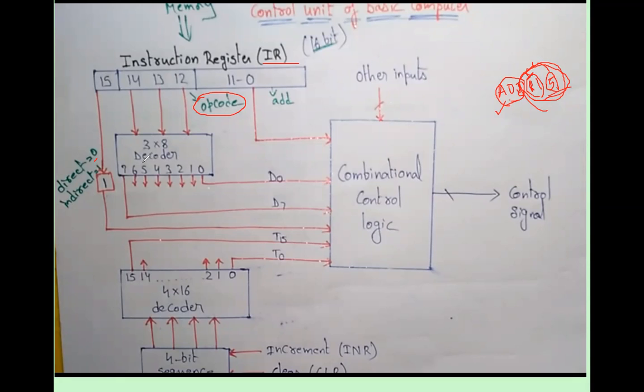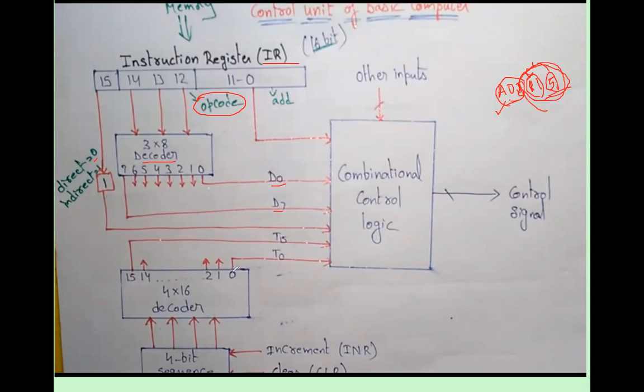We have to use a 3 by 8 decoder, which decodes your 3 bits into 8 bits, D0 to D7, which are given to the combinational logic circuit, the control unit logic. This one bit is for direct or indirect.